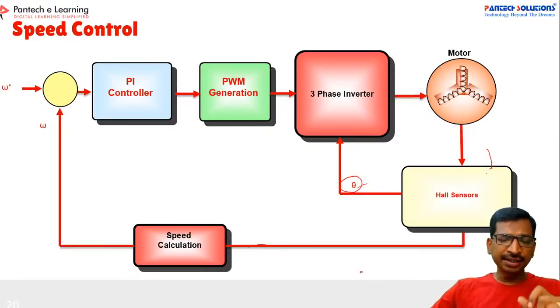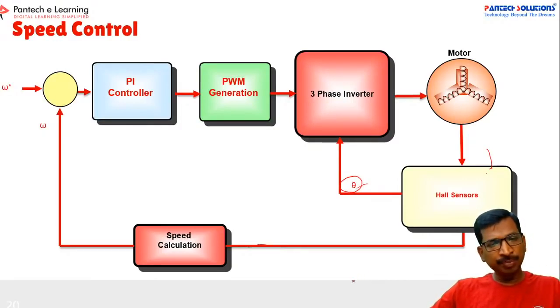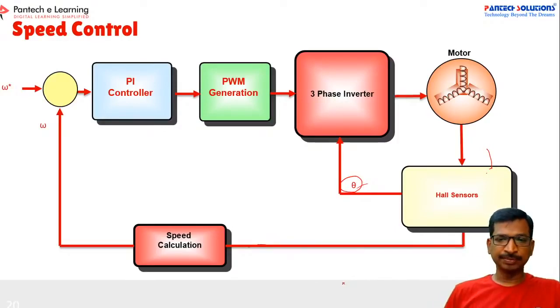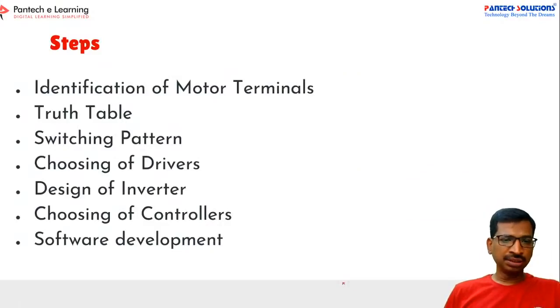The microcontroller will take the actual value, the current value and the reference value, and it will automatically generate the error signal. Then if you apply a PI controller in the microcontroller, we can achieve the speed control mechanism. Right, so this is a simple step.